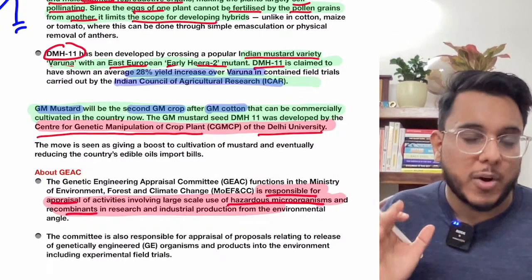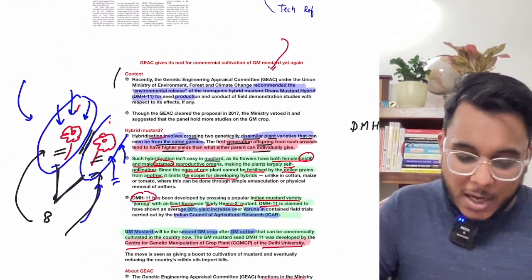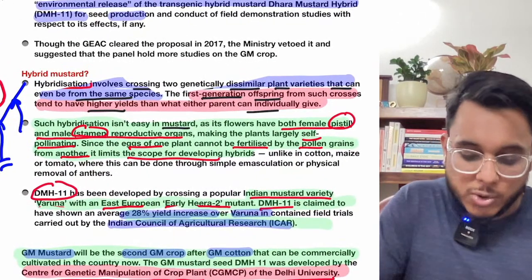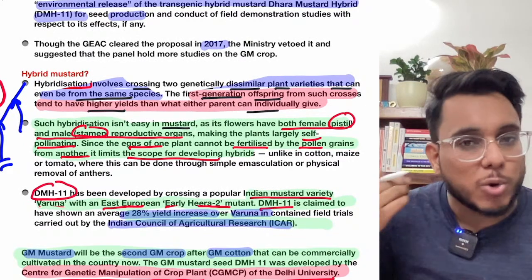Is it clear or not? So therefore it is very important. Fine. Now this is something that has happened. Now the GEAC has cleared this DMH11 earlier also in 2017. But then what happened? The Ministry of Environment vetoed that particular process.